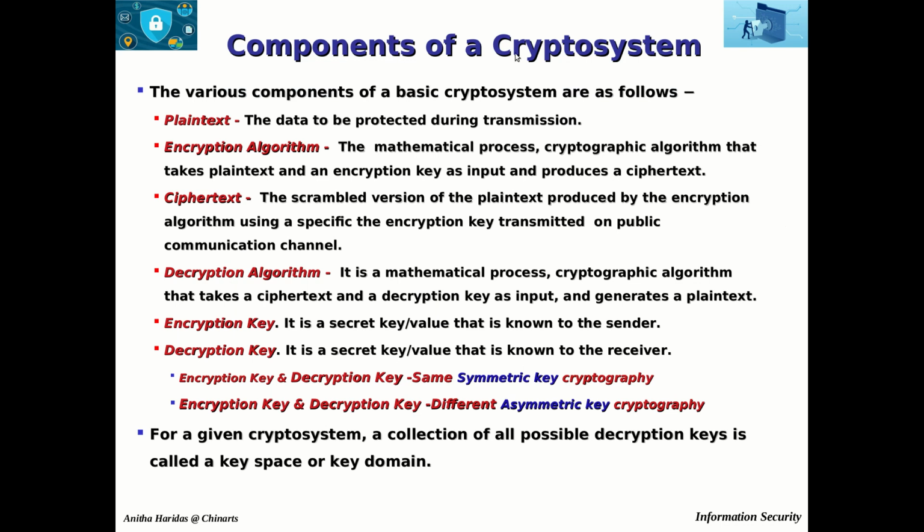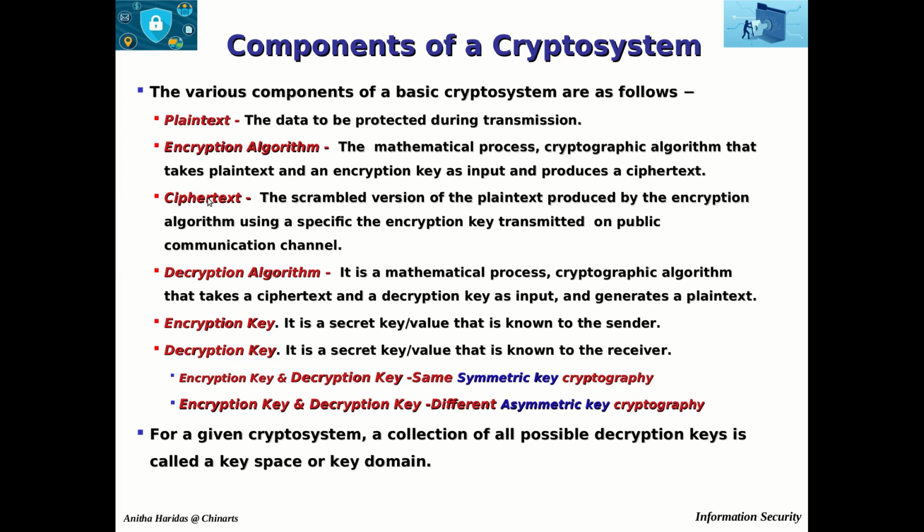If you take any crypto system, these are the various components: plain text, encryption algorithm, ciphertext, decryption algorithm, and the key which is used for the encryption and decryption process. The plain text is the data which is to be protected during transmission. The encryption algorithm is the mathematical process, also called the cryptographic algorithm, that takes the plain text and the encryption key as the input and produces a ciphertext.